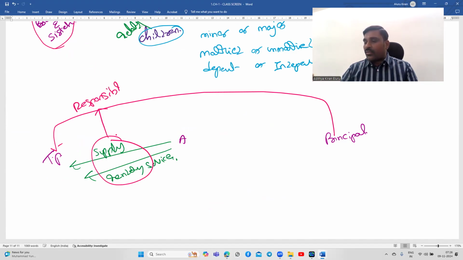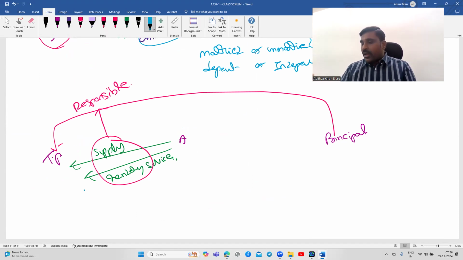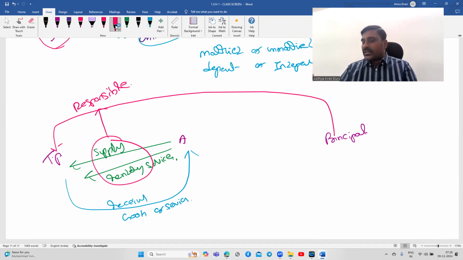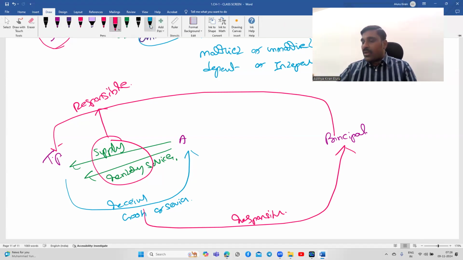The quality of the goods or the service, or timeliness of supply or delivery, the principal is responsible to the third party. Or similarly, he was receiving goods or services. For that also the principal is responsible.